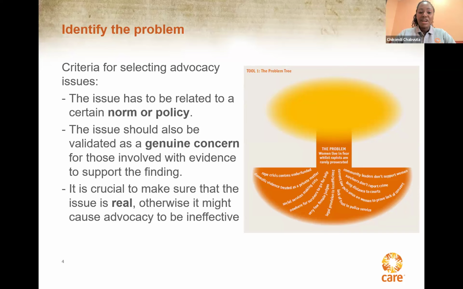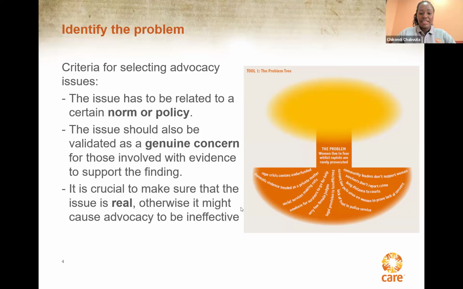But an advocacy issue can also be related to a social norm. That is, you're dealing with a harmful custom, social belief, or attitude that deprives a section of the population of a right or opportunity to access either a service or means to fulfill a right.